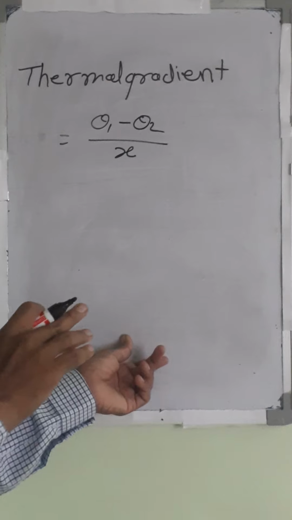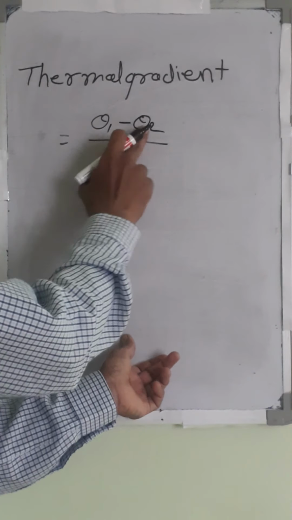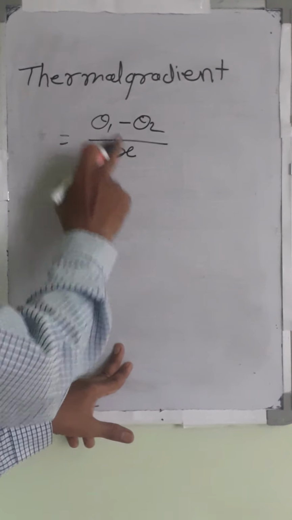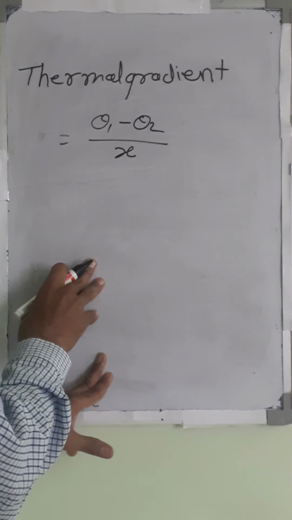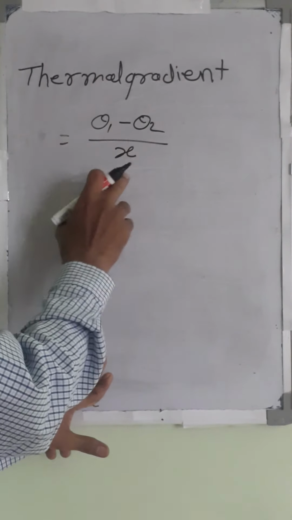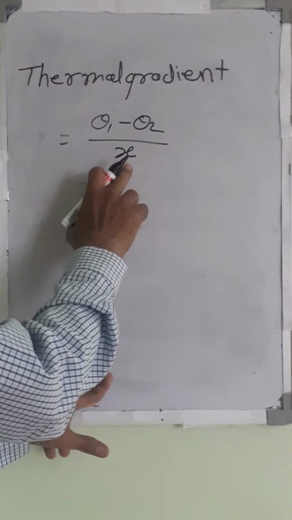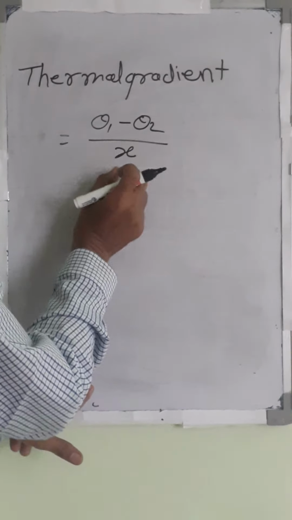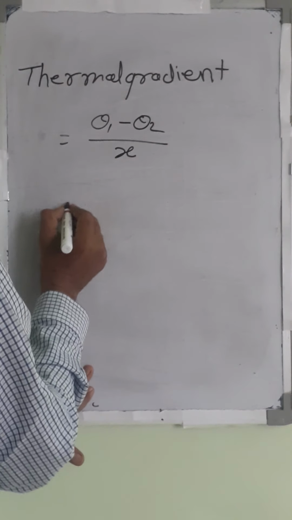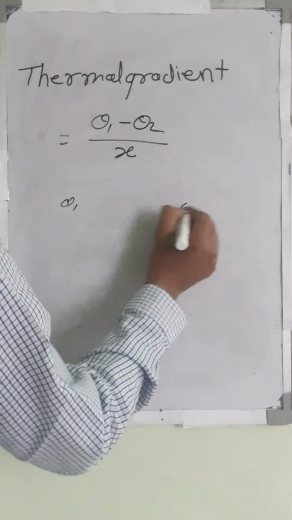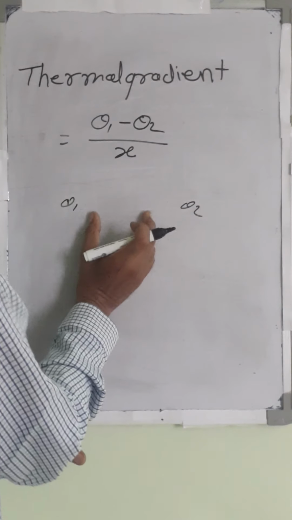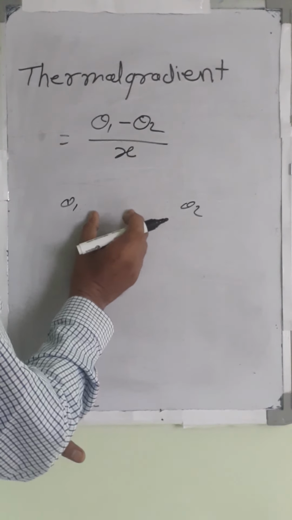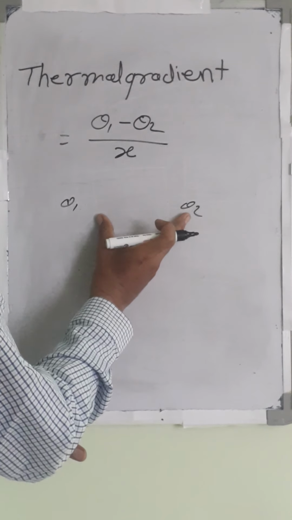It is defined as the rate of change of temperature with respect to distance. So here temperature changes with respect to the distance. If theta 1 is this side and theta 2 this side, and this distance is small, compare that with when the distance is large.